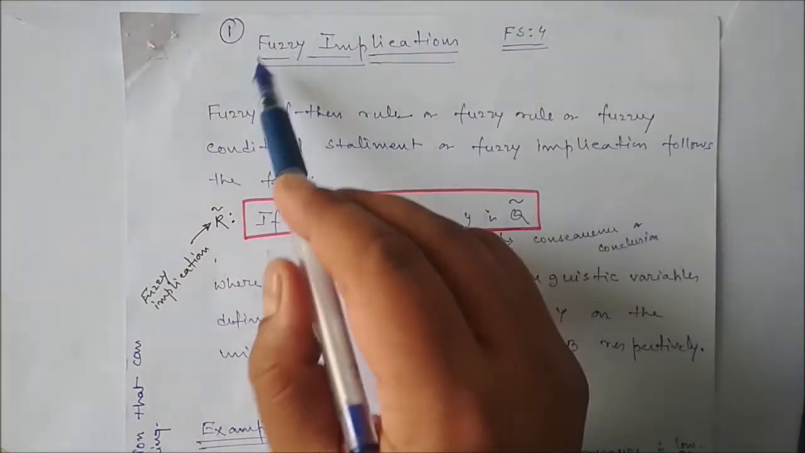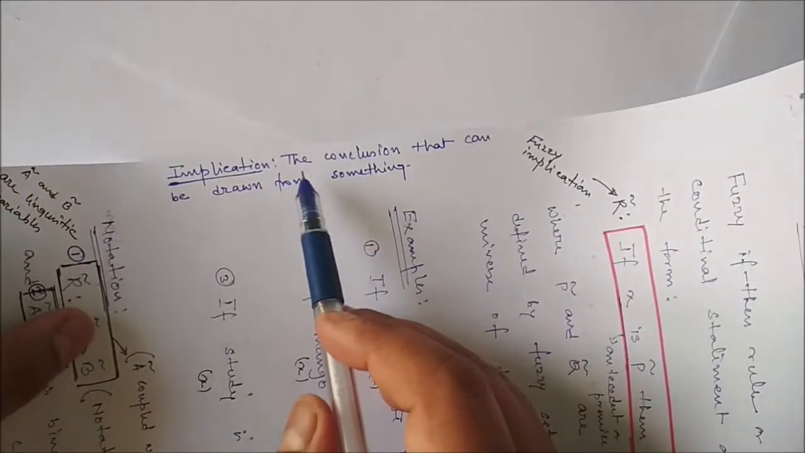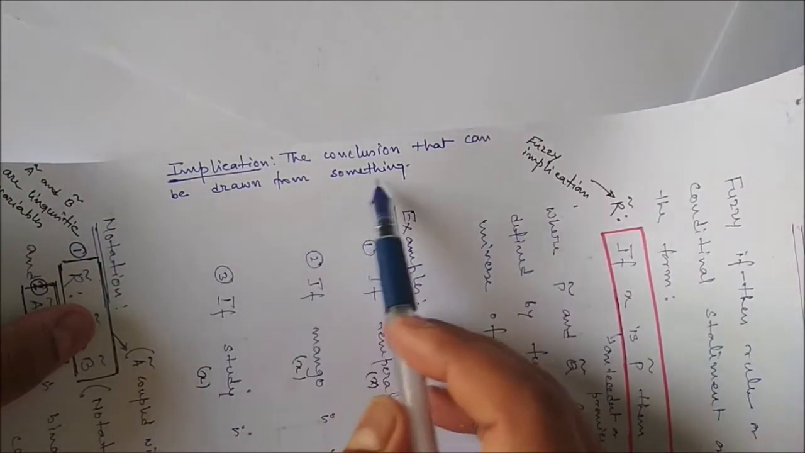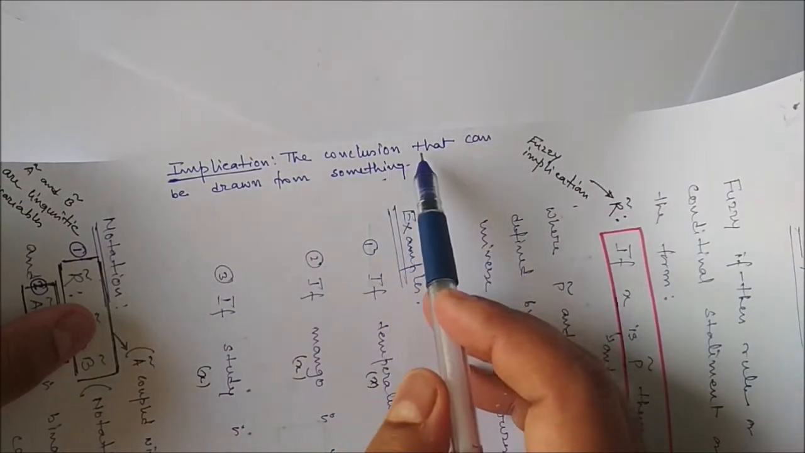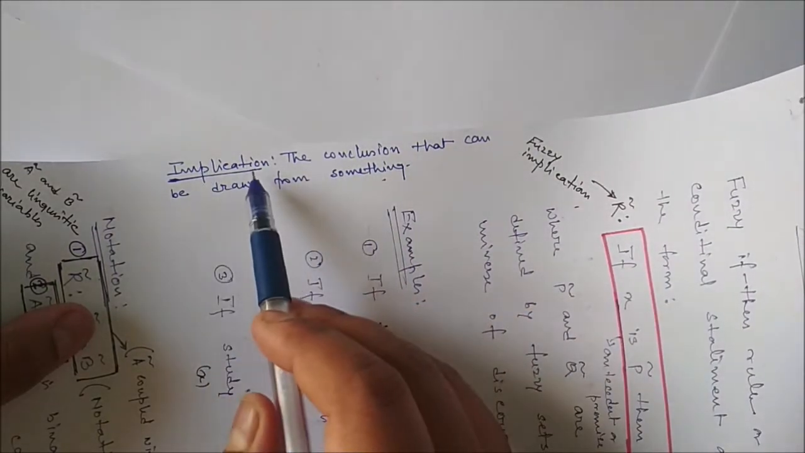In this video, we'll discuss fuzzy implication. First of all, we should know what implication is. Implication means the conclusion that can be drawn from something. So we have something and we can draw some conclusion. That is called implication.